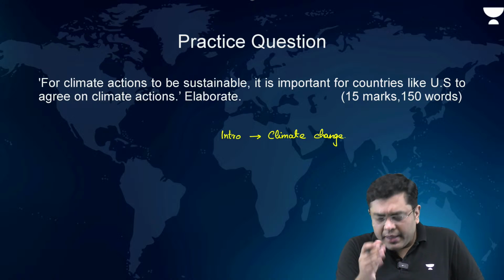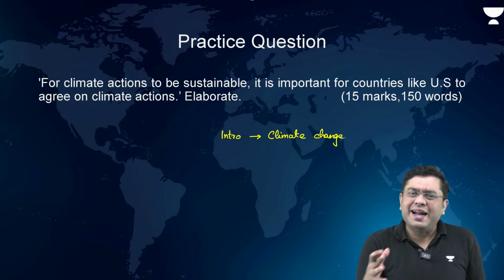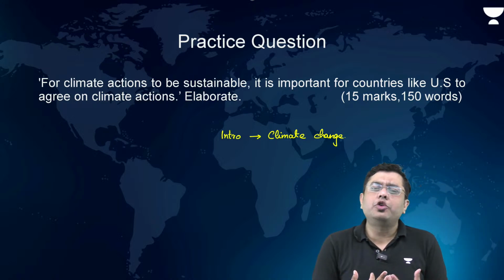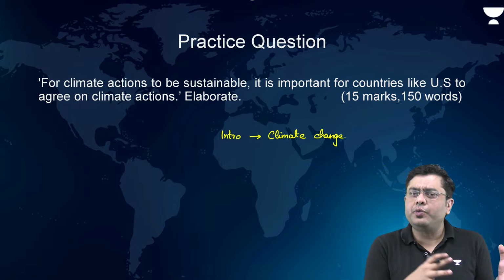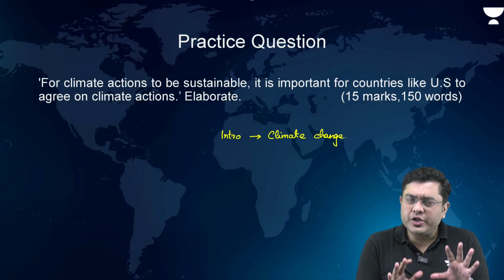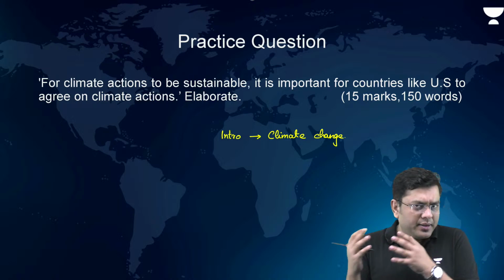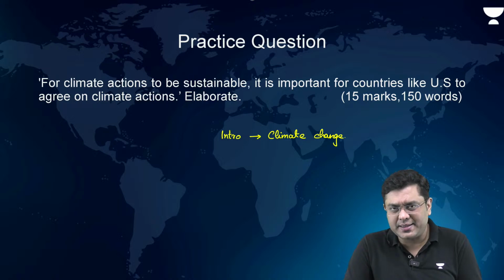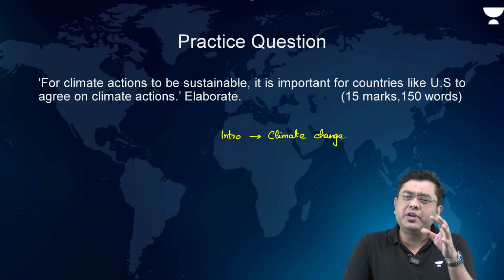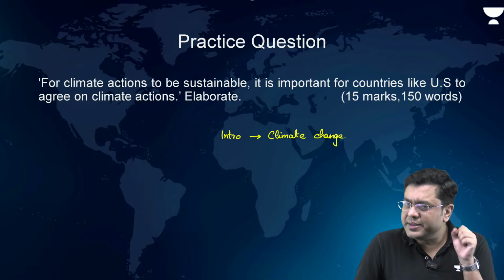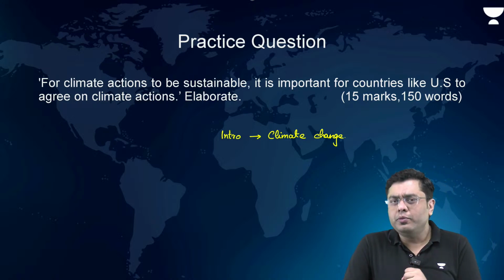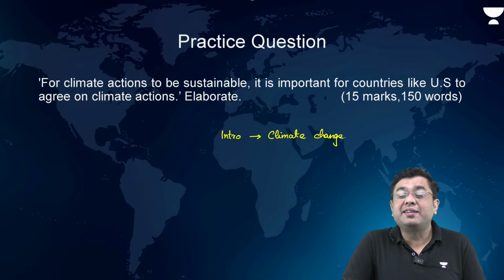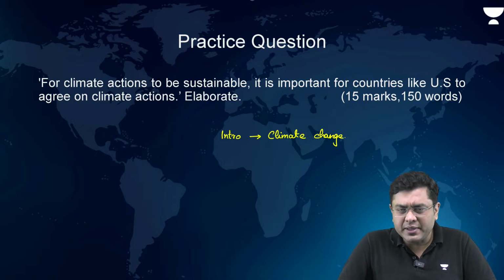Keep it brief. Immediately switch into the body where you talk about how this climate change requires an urgent call for action by various countries, where they need to take some curative measures to ensure that the temperature is limited and many of the global climate tipping points are not breached, ensuring that global biodiversity and ecosystem services are maintained in the near future. That is what you mention. Then you talk about the fact that climate actions are mainly determined by global conventions like UNFCCC and actions like the Paris Agreement.